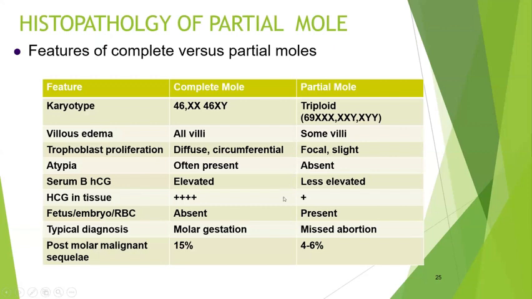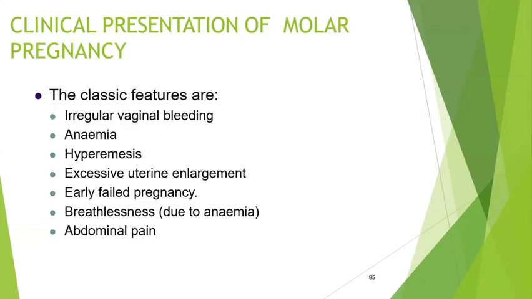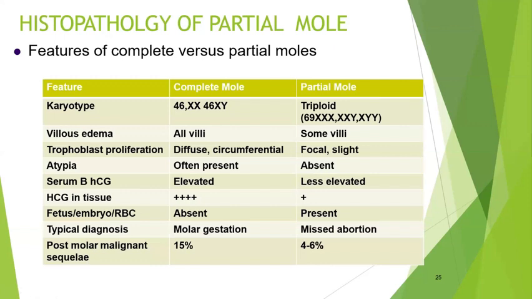The difference between partial mole and complete mole is very, very important. The main things you have to say are karyotyping differentiation between them and how the villus edema is. Trophoblastic proliferation will be circumferential in complete mole, and here and there focal in partial mole. P57 will often be present in complete mole, which will be absent in partial mole. HCG will be highly elevated in complete mole, while minimally elevated in partial mole, but it is higher than in normal pregnancy.